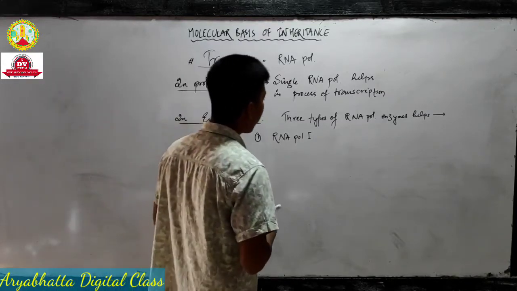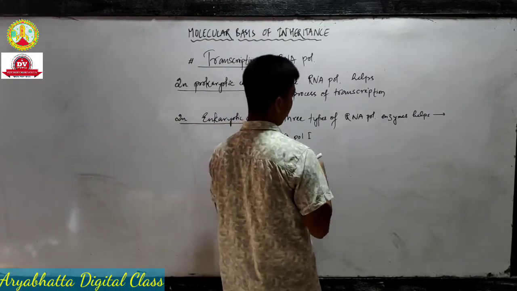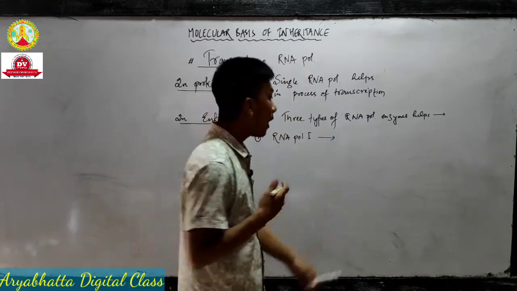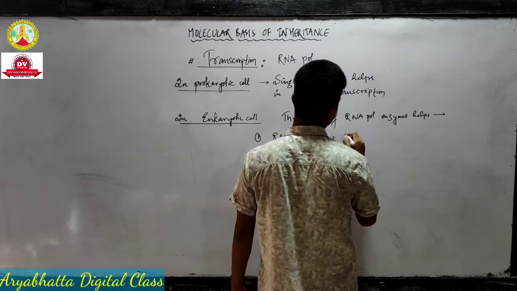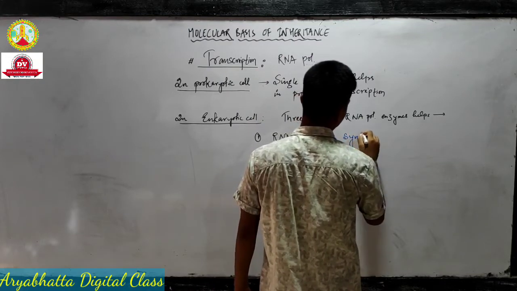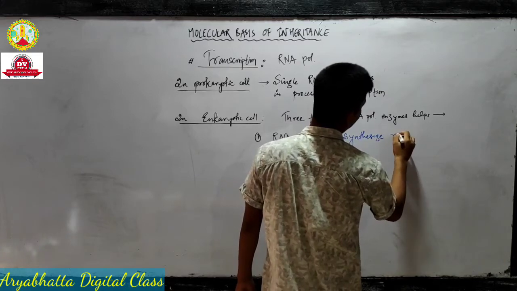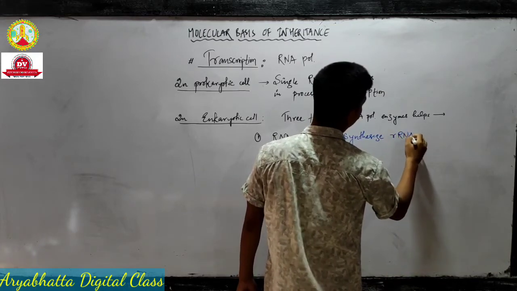So RNA polymerase 1, what they do, they help in the synthesis of rRNA. It synthesizes rRNA.